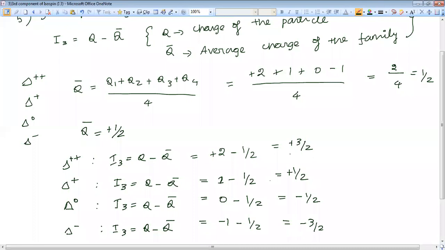If anyone asks you what is the charge of delta plus plus, you have to find like this. I will tell you a shortcut within a minute, but this is the procedure to find out isospin values.